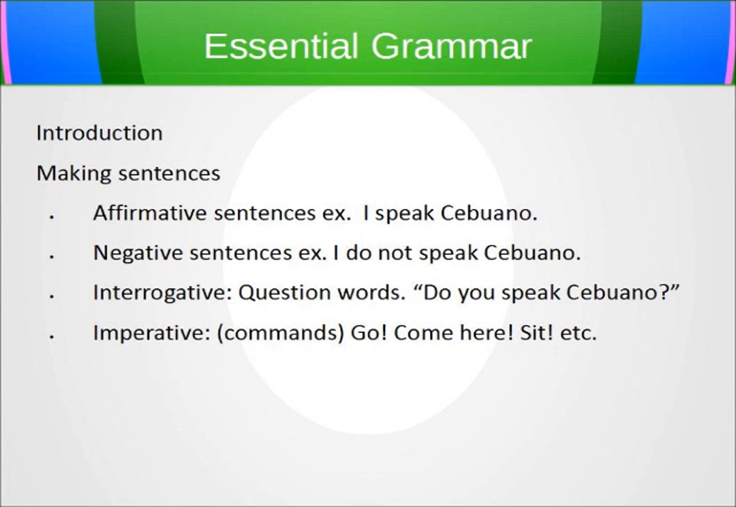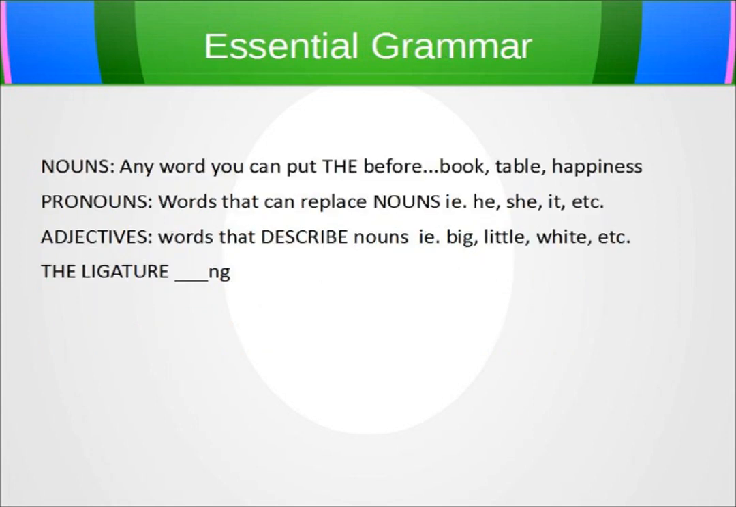And just to make sure that we're on the same page, when I talk about certain grammar vocabulary, I'm going to give you a brief definition of these grammatical words. Nouns. Nouns are any words that you can put the before. The book, the table, even the happiness of my wife is of great concern to me.